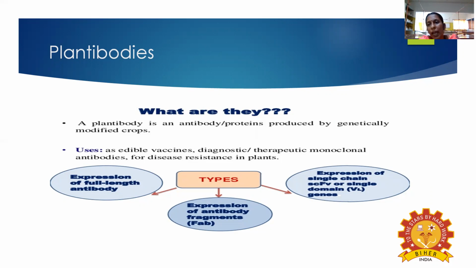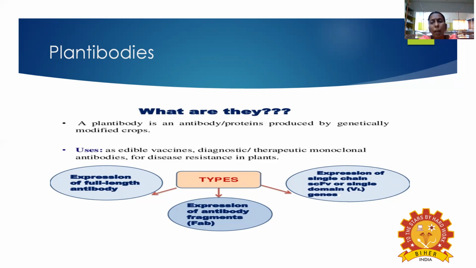The other name for antibodies is immunoglobulins, as they are called in our body. The immunoglobulins have two important fragments, called the FAB and FC fragments, which are involved in binding the antigen and producing an immune response.